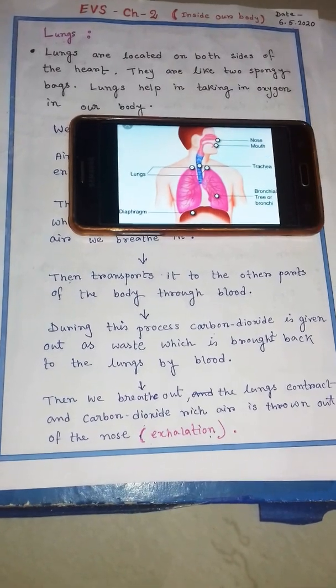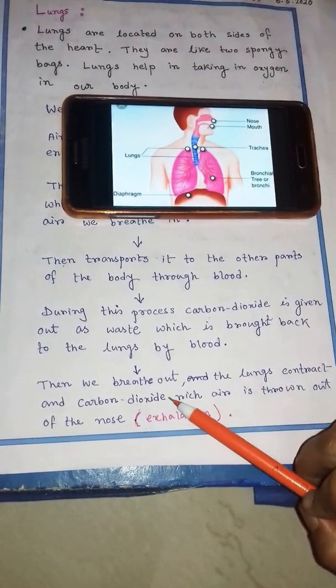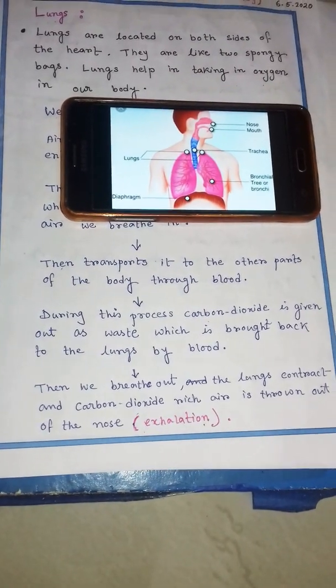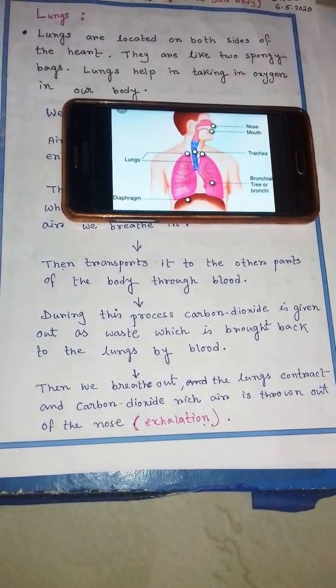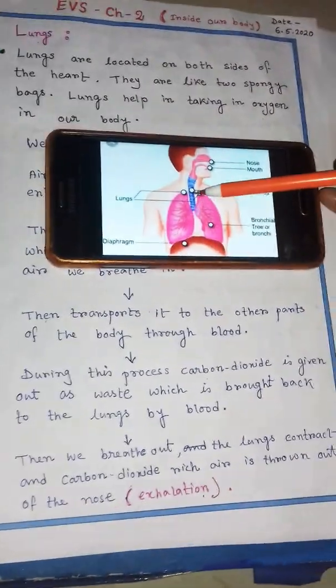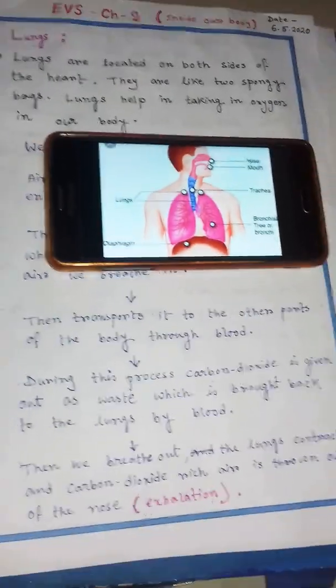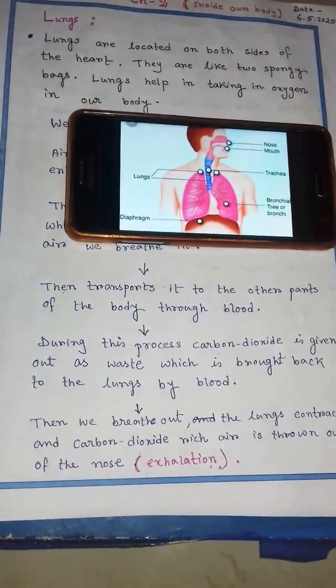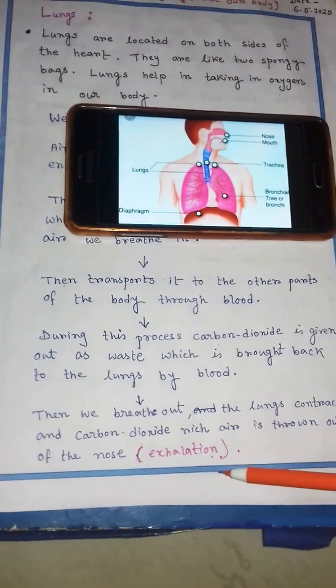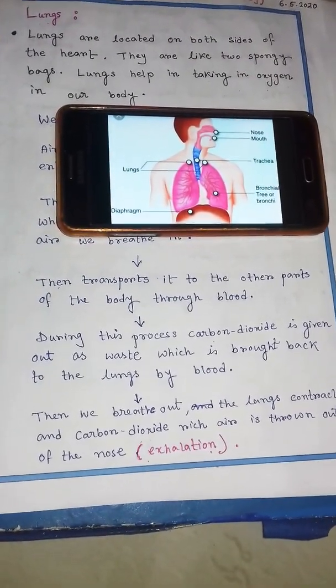Then we breathe out. When we breathe out, this carbon dioxide is pushed out by our lungs, through the windpipe and then the nose. This process is called exhalation. Exhale occurs, that's why it is called exhalation.